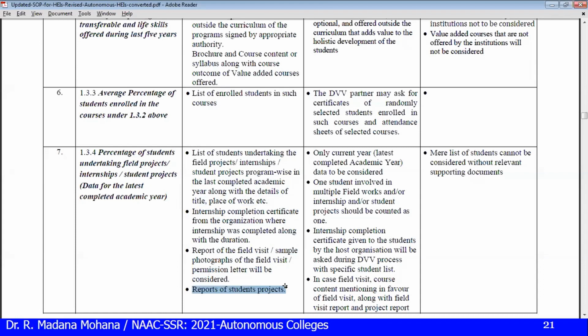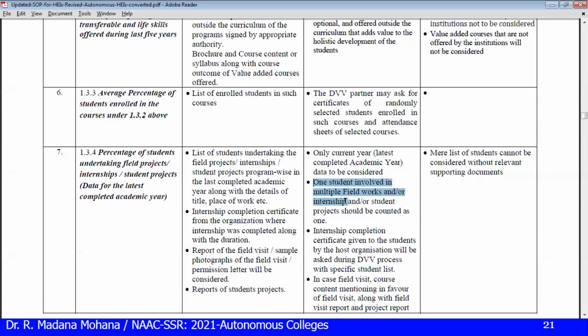Then reports of student projects. For student projects, you have to take a scanned copy of the student project report showing the cover page, certificate, acknowledgement, abstract, and table of contents, and some sample results. For every project, we have to scan and make a single file. Then the specific instruction: only the current year, the latest completed year data, is to be considered.